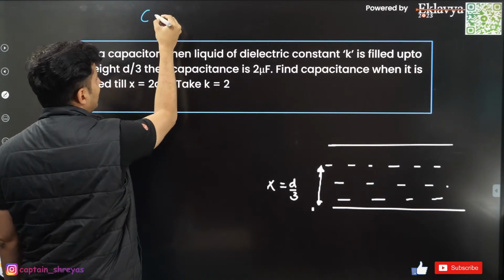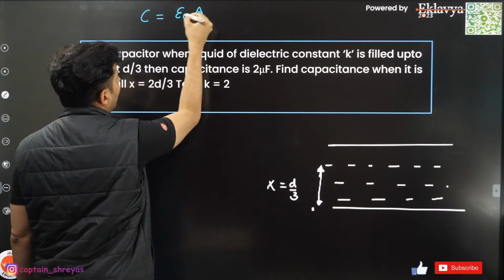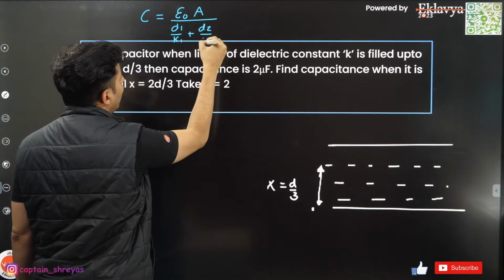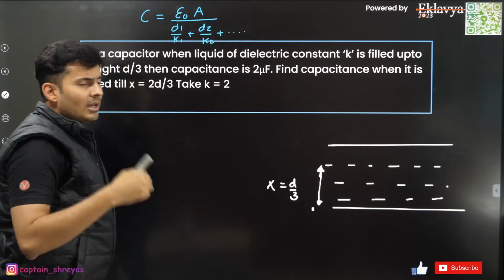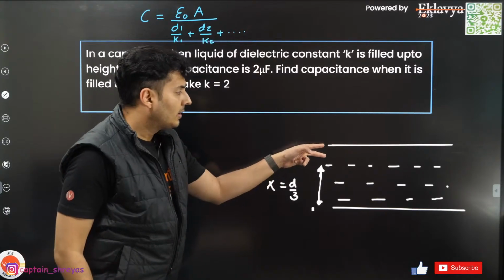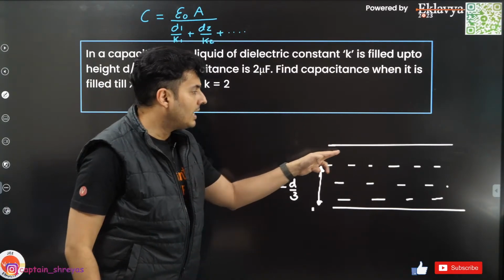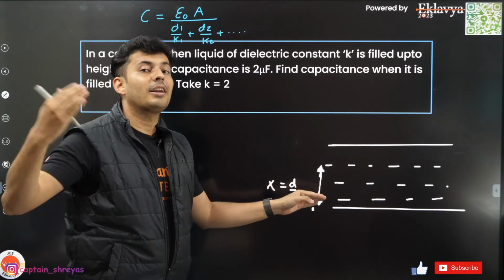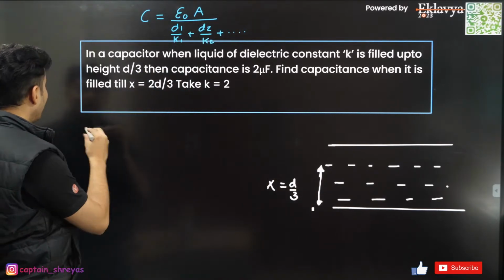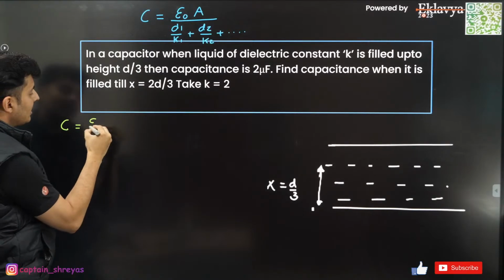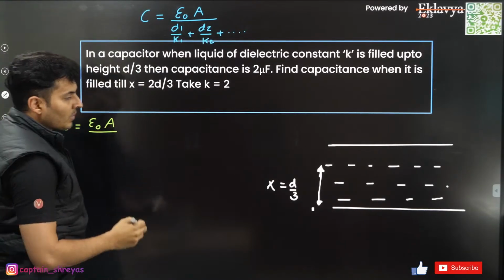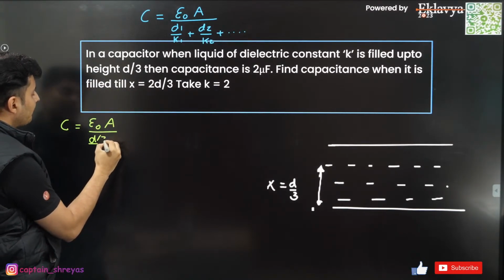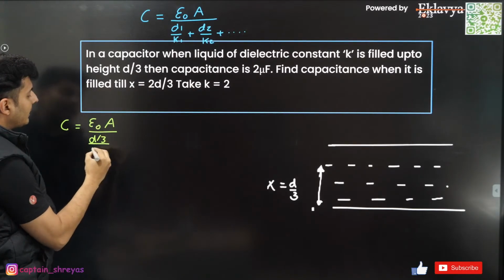The capacitance is given by epsilon naught A divided by D1 by K1 plus D2 by K2 plus D3 by K3. What are D, K, etc.? D1 is the width of the first layer, K1 is the dielectric constant of that layer, D2 is the width of the second layer, K2 is the dielectric constant of the second layer. That's all. So in the first case, it is epsilon naught A divided by D/3, which is filled with that liquid, by the dielectric constant, which is 2.